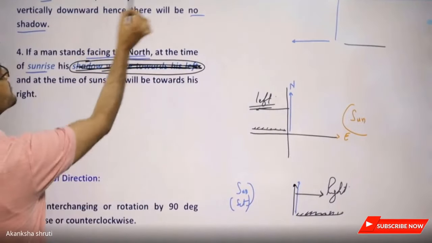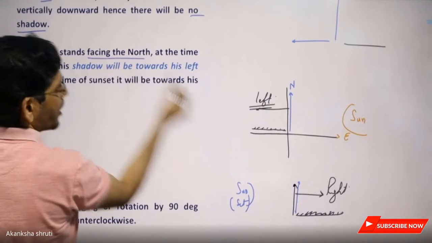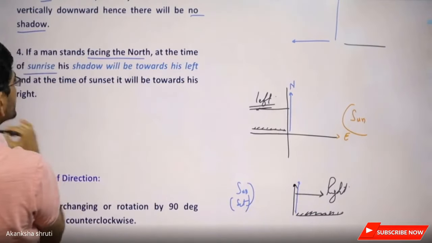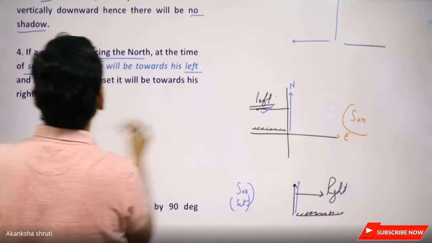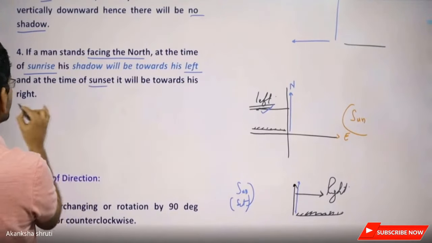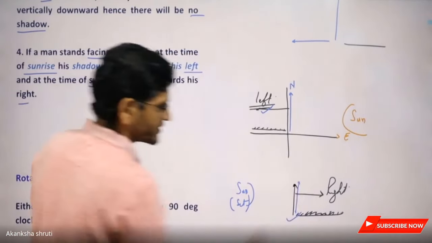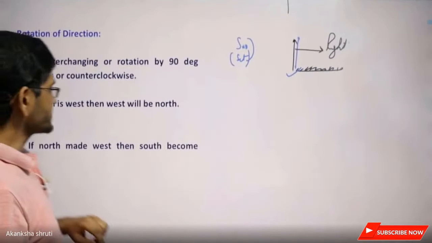Okay. So you can see here now, if a man is facing north at the time of sunrise, this shadow is on the left. Okay, it is on the left. The same, if it is sunset, it will be on the right. This is the condition. Okay. So this question is also asked. Students, then the last and important thing is